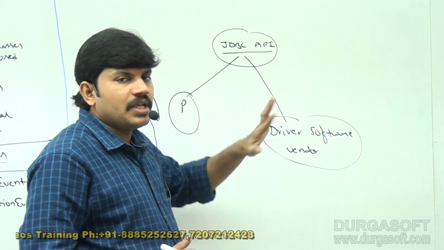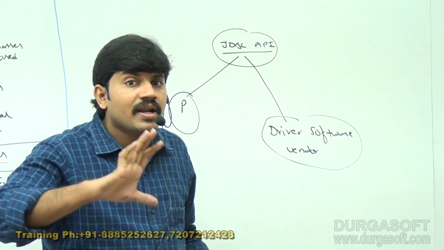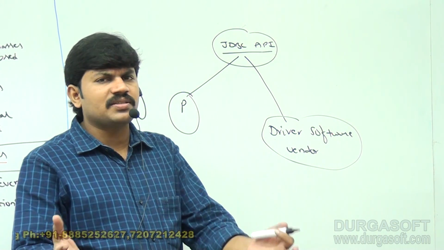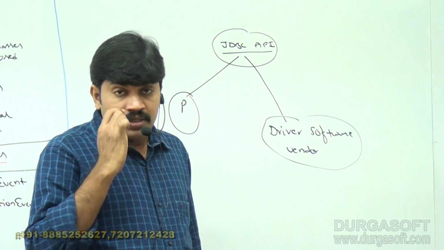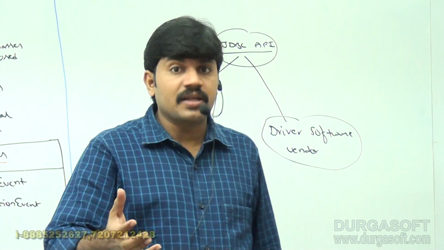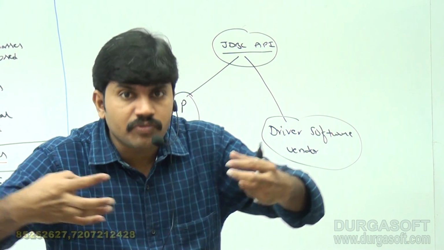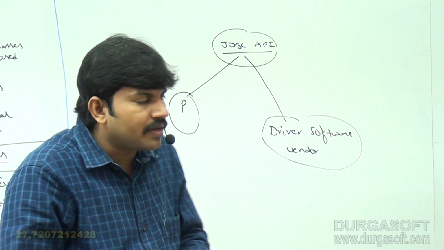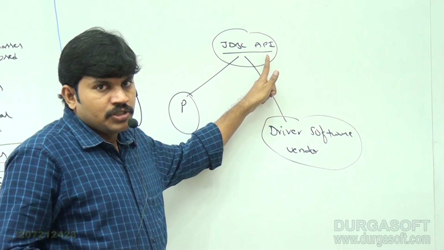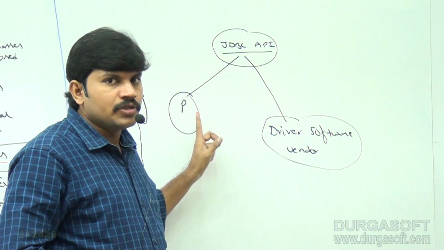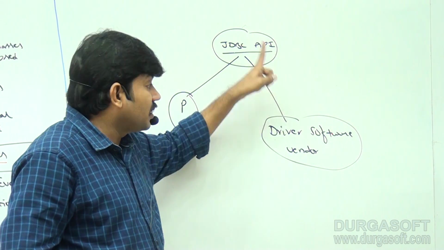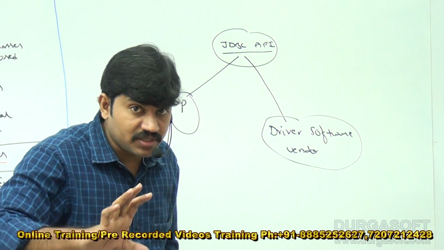So the JDBC API defines several classes and interfaces which can be used for database communication. Classes and interfaces like DriverManager, ResultSet, Connection, Statement. All these things related to our JDBC application are available from the JDBC API. The programmer uses this API to develop JDBC based applications, and the driver software vendor uses this API to develop driver software.